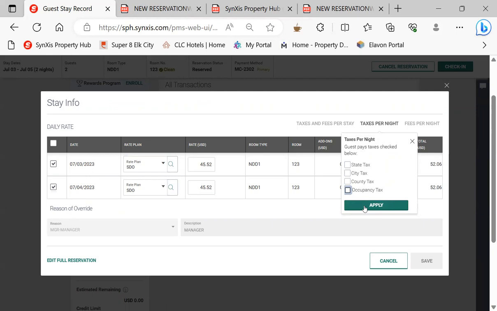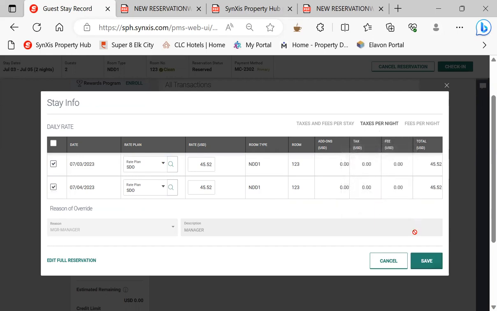Because if you come in here and you take the taxes off of every single third-party reservation, the ones that aren't tax exempt, they're going to try to get that money from Jay at the end of the year. It's going to be a big, huge burden on this hotel if you go in here and take the tax off of every one of these. So go ahead and try to post the payment with the taxes on there. There's no way to really tell without trying. If it declines, then you come in and take the taxes off.